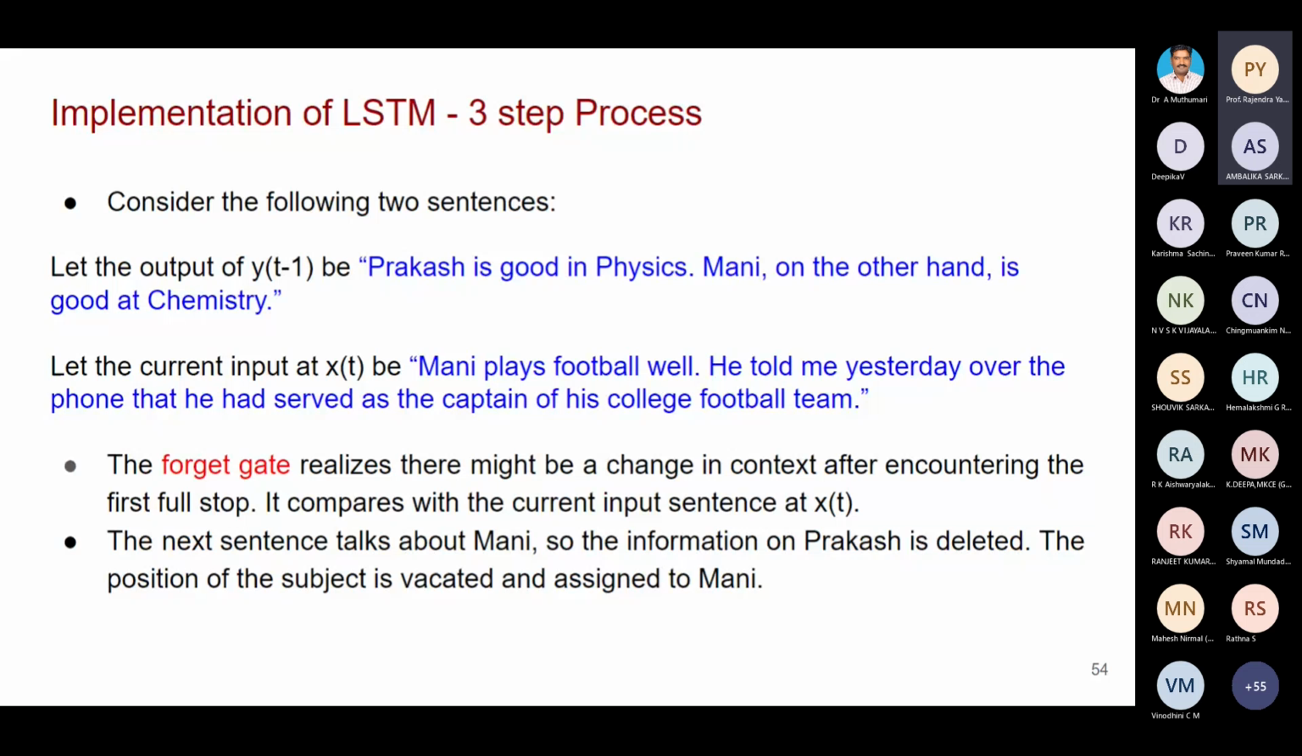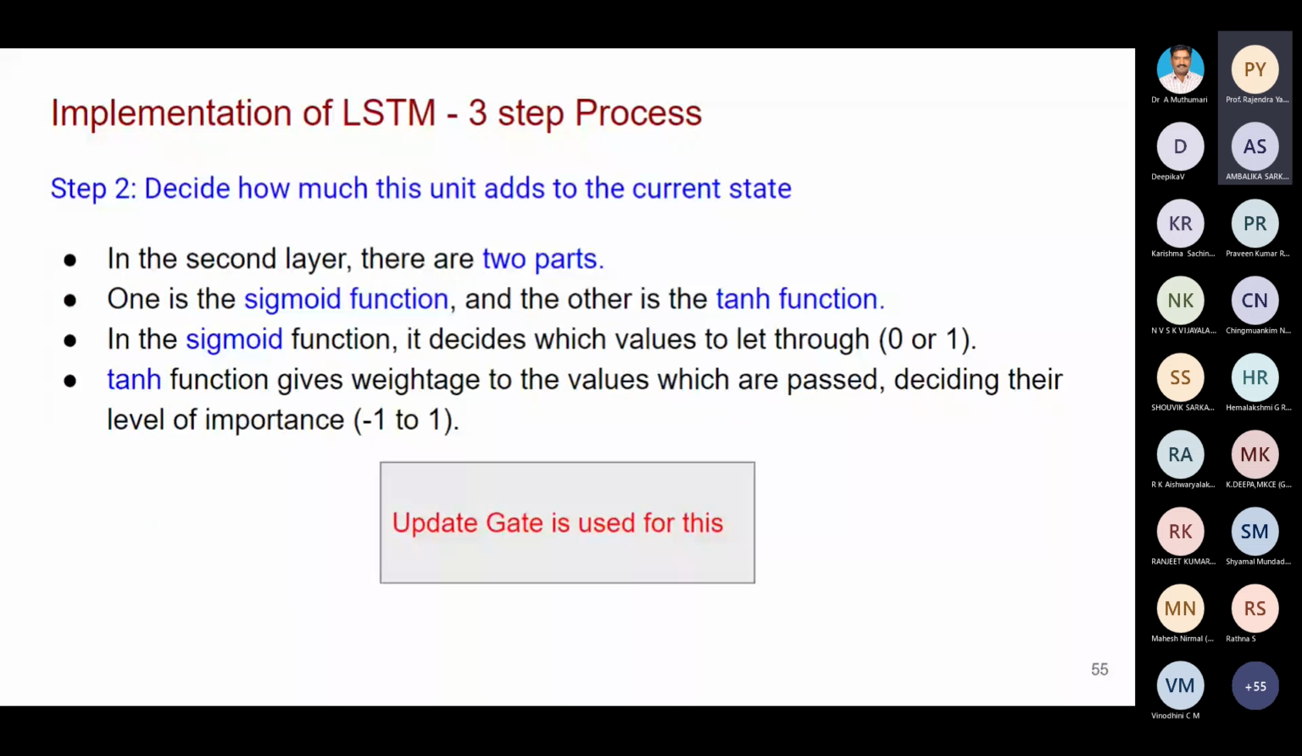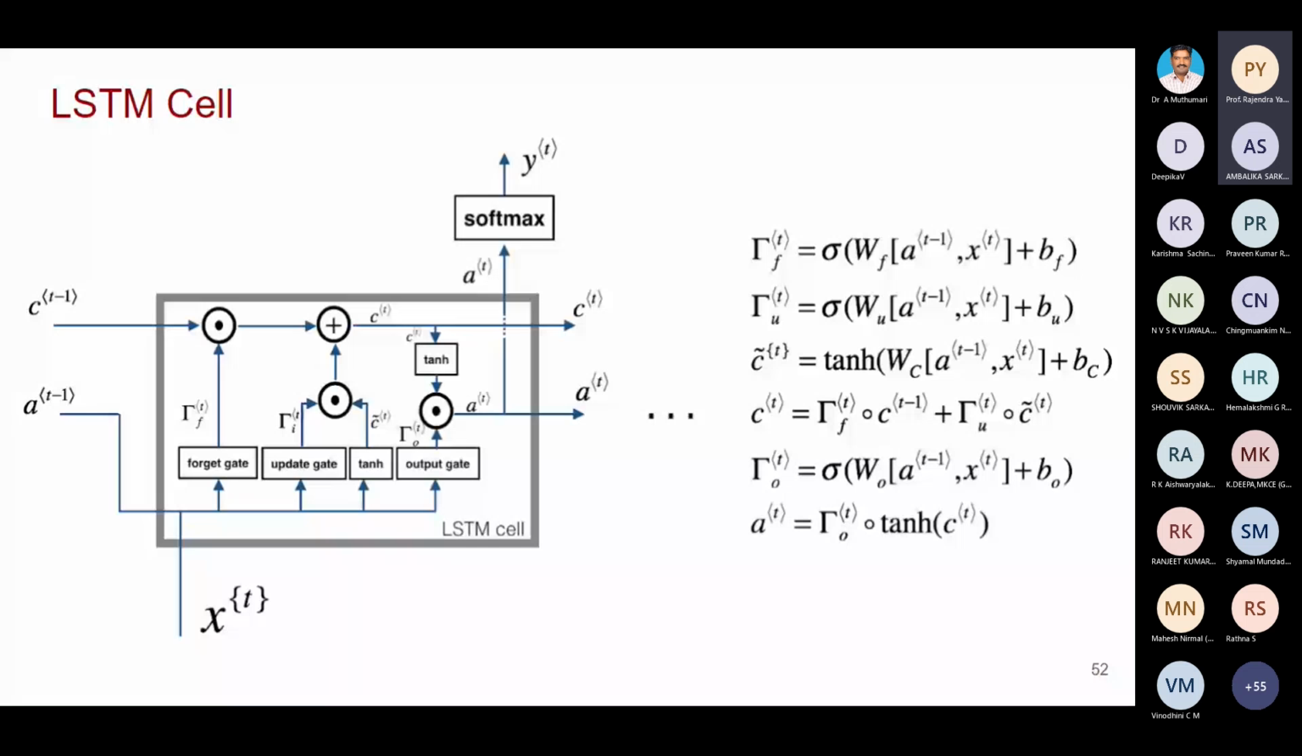Then you see the next one is the update gate. In the update gate, we are using two parts. You see this diagram: sigmoid. Upon the forget gate, I used gamma, capital gamma. Upon the update gate, I'm using gamma. Upon the output gate, I'm using gamma. Then the tanh function also we are using, right?